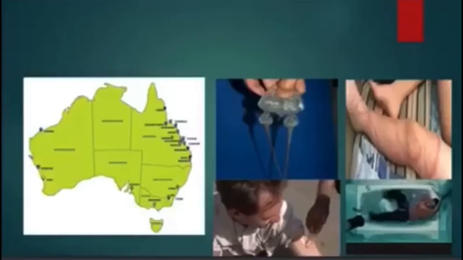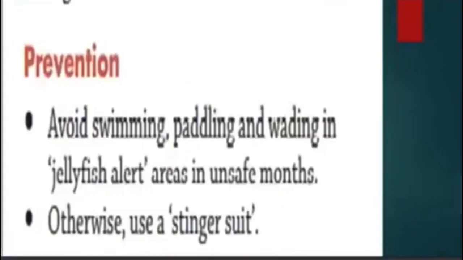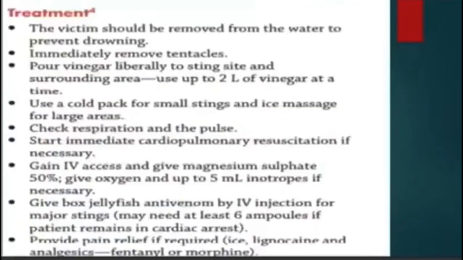Immediately remove the tentacles. Pour vinegar liberally on the sting site and surrounding areas. Use up to 2 liters of vinegar at a time. Use a cold pack for small stings and ice packs for large areas. Check respiration and the pulse. Start immediate cardiopulmonary resuscitation if necessary. Gain IV access and give magnesium sulfate as well. Give box jellyfish antivenom by IV.